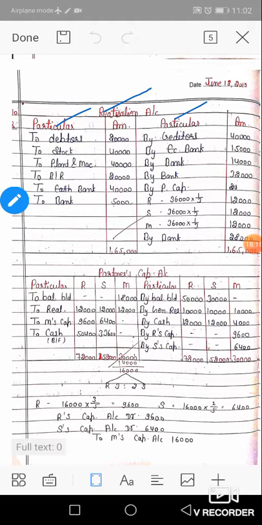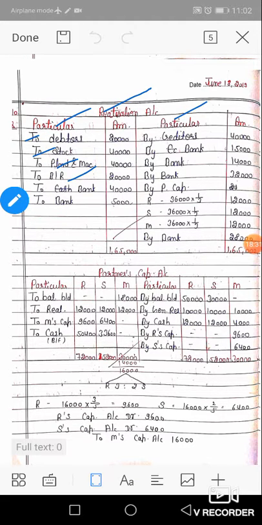Other assets are transferred to the realization account: realization account DR to debtors 20,000, realization account DR to stock 40,000, realization account DR to plant and machinery 40,000, realization account DR to BR 20,000. Okay, now come to liabilities.